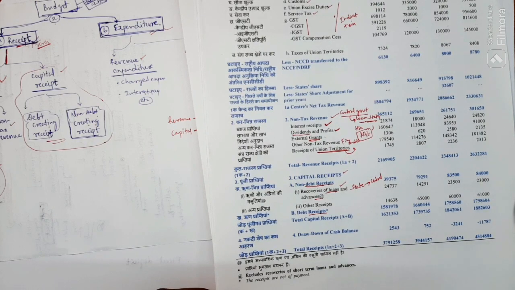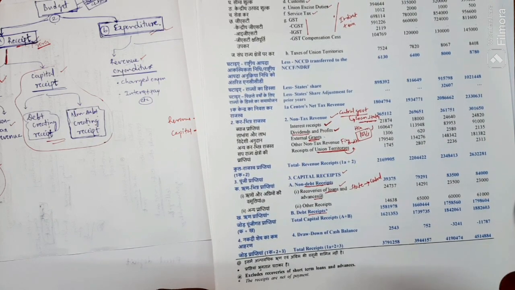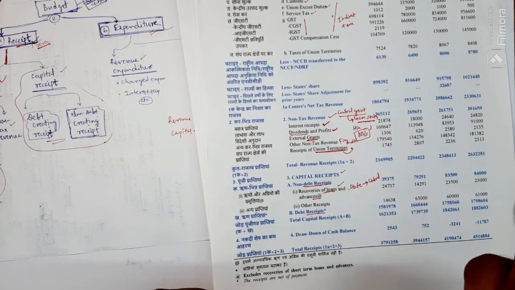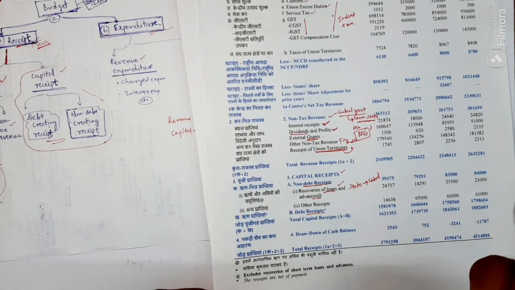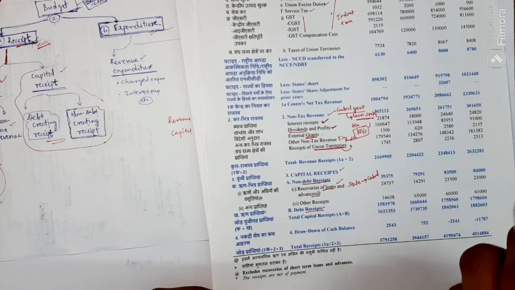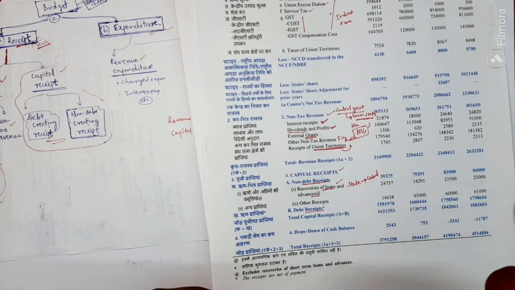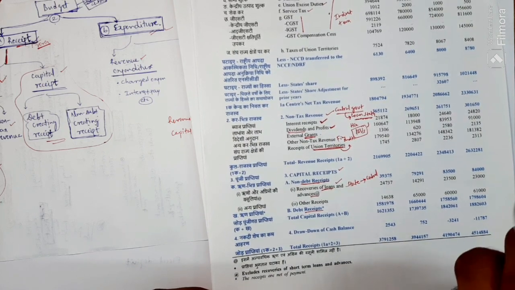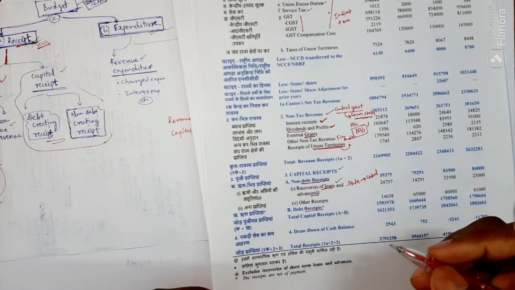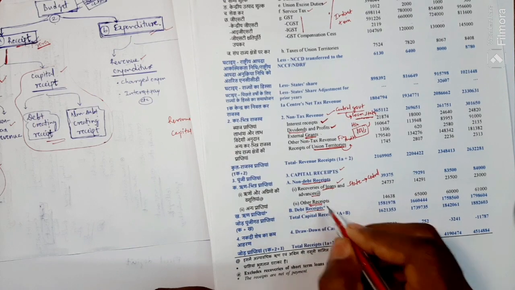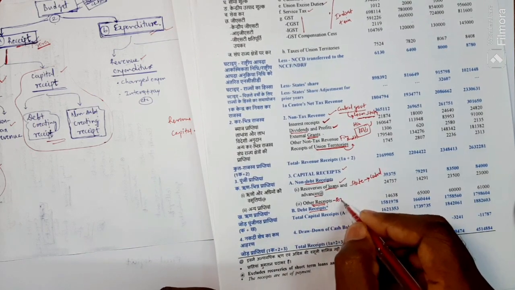The government gives loans to the state government very often, I would say, if they are in need. Whenever the states are in distress and their economic condition is very poor, the central government has a responsibility to keep those states away from danger. That's why it gives loans to the states. And other receipts means here disinvestment will come.